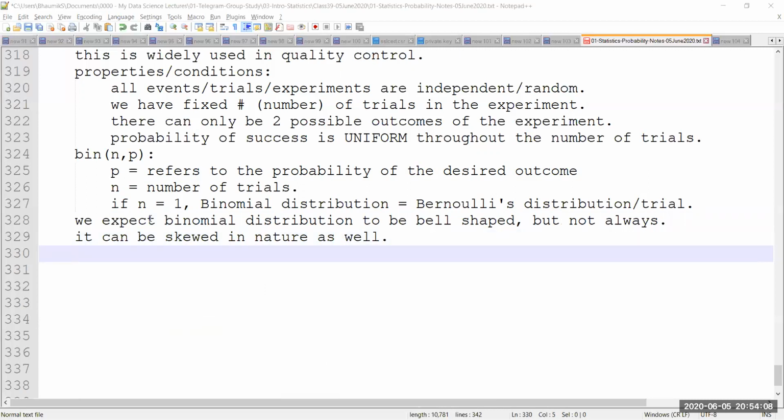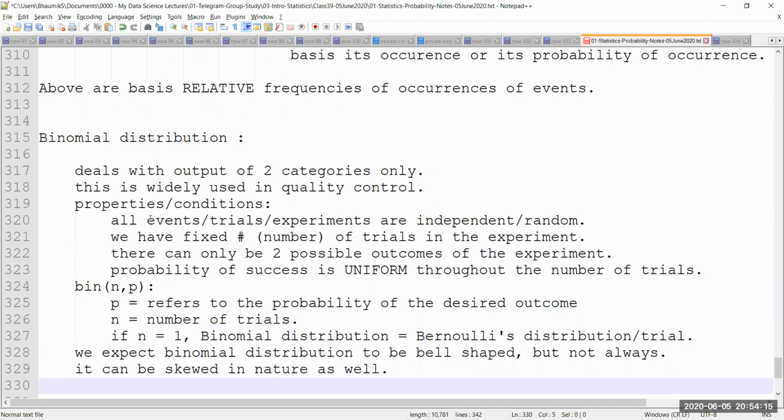Now, one thing that I wanted to say is the importance of this binomial distribution, or some use cases. In industry, the binomial distribution is used when we check the validity of, let's say, an offer I would like to launch.